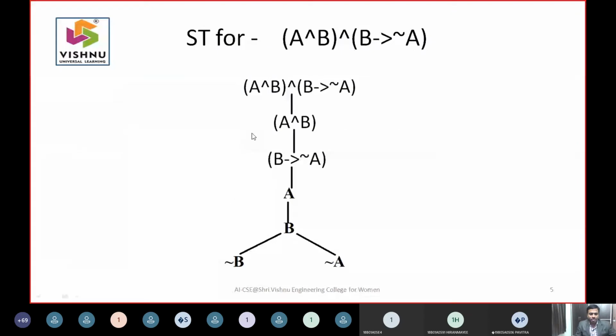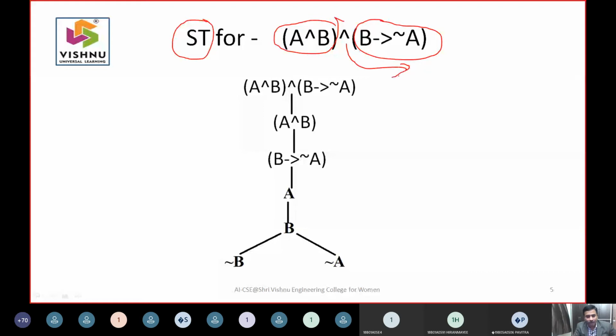So this is the expression tree, or this is the tree that is pertaining to your semantic tableau. What we have done initially was, this is an expression and this is an expression. It was combined by using AND here.